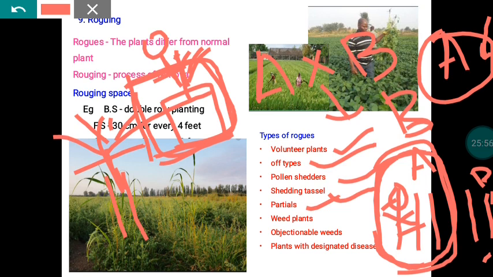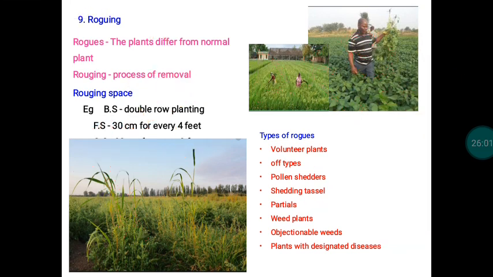Apart from that, weed plants are also there. Weeds also create some sort of problem to our seed crops. The weeds growing there may compete for food and all sorts of inputs applied in the field with our main crops. So that results in a reduction in the yield. Some of the weeds normally serve as a host for survival of some pathogens and insects. Once that pathogen or insect enters our field with the help of those weeds, the population will automatically build up. The built-up population will spoil the seed crop. So we have to remove that weed also.